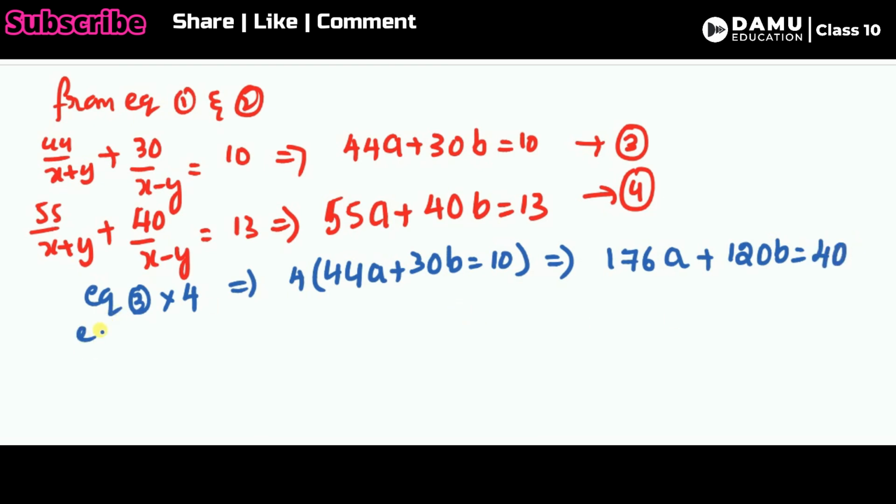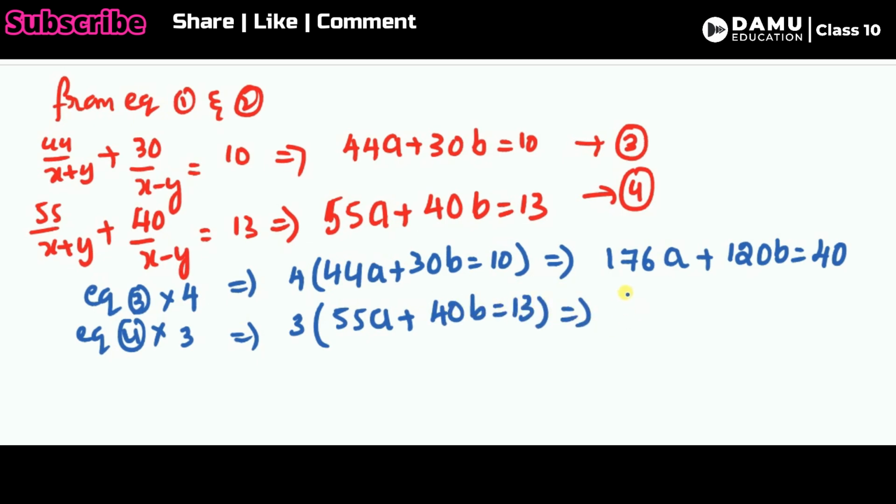Next, equation 4 into 3. That implies 3 into 55a plus 40b will be equal to 30. So 55 into 3 is 165a plus 120b will be equal to 3 into 13, which is 39. For these two equations, we have to cancel something, so let's cancel this one.